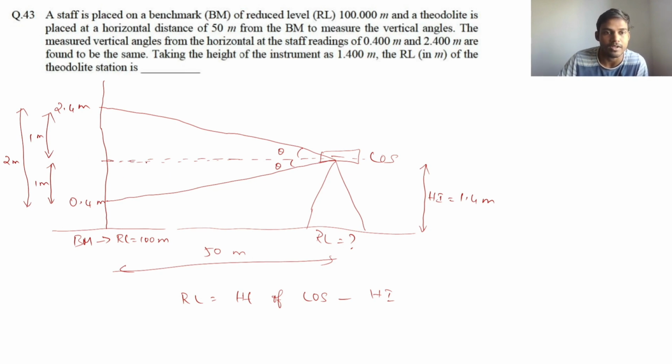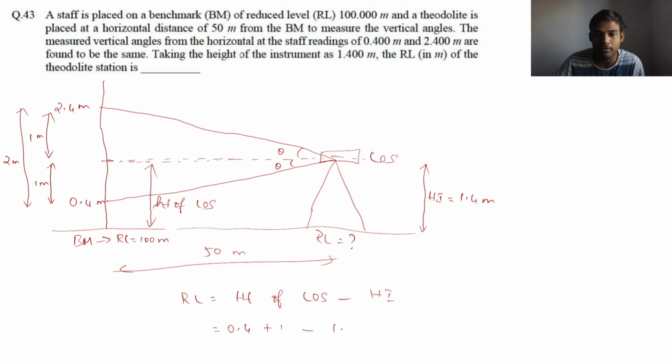So look at the line of sight. It is here. So this will be the height of line of collimation, that is line of sight. So this is equal to 0.4 meter plus 1 meter, and minus 1.4 meter.